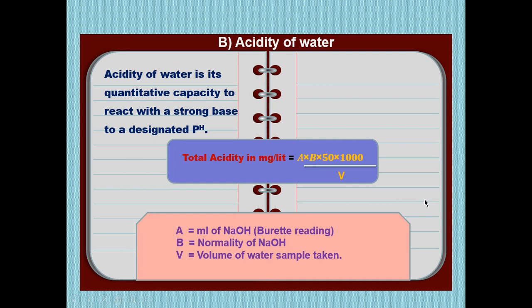So by using this titration method, we can calculate the alkalinity as well as the acidity of that particular water. Now why is it necessary? As we know, the more acidic the water, the more it may cause corrosion to the boiler material. Simultaneously, if the water is more alkaline, it also causes problems like caustic embrittlement, or it may damage the body of the boiler.